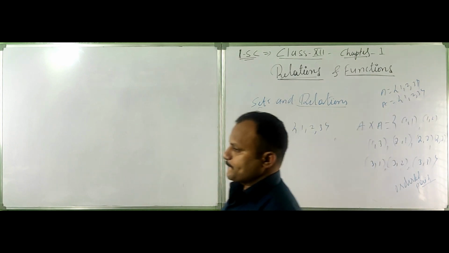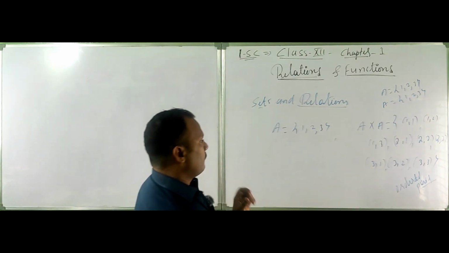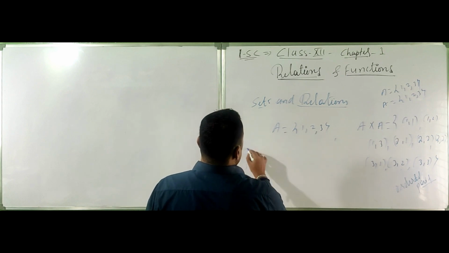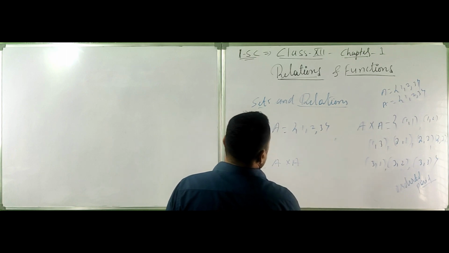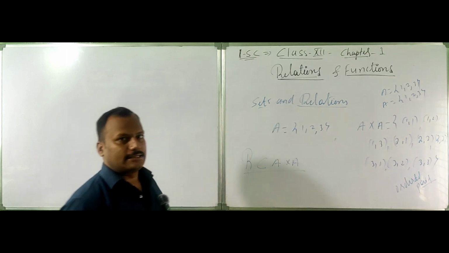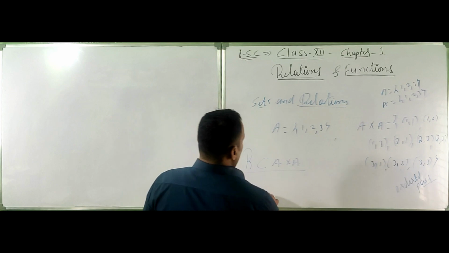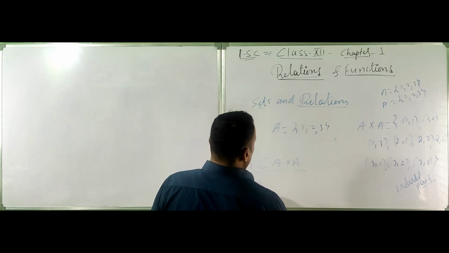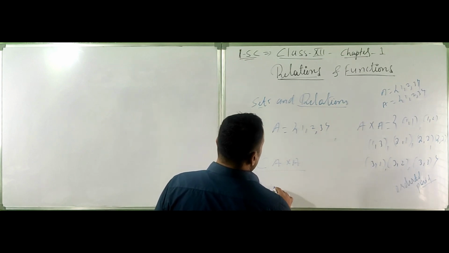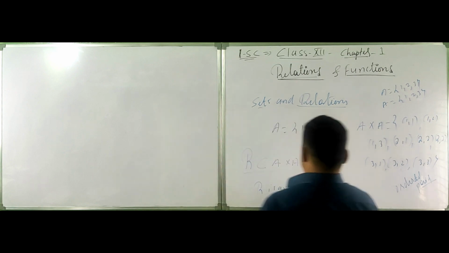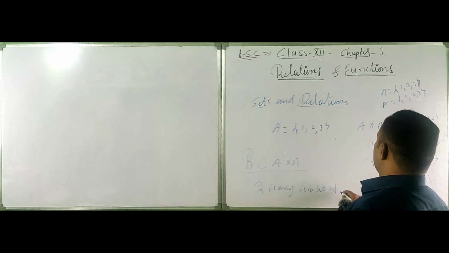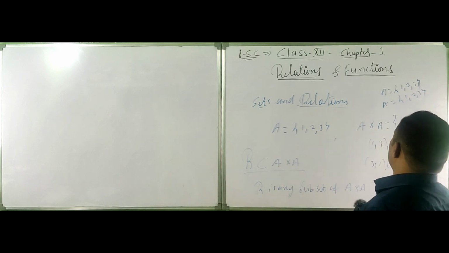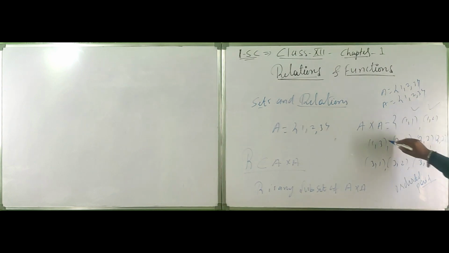Similarly, the definition of a relation: R is any subset of A cross A. You can write that R is any subset of A cross A. Here this is R, this is R, this is R, all of these.